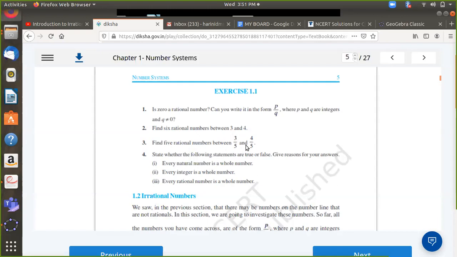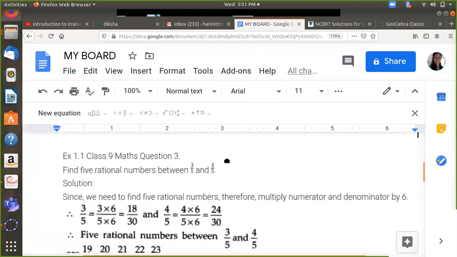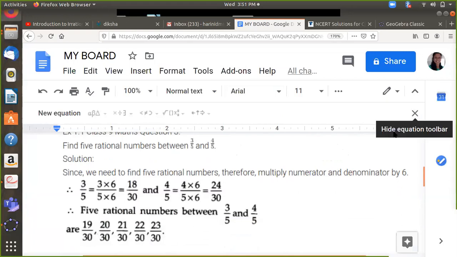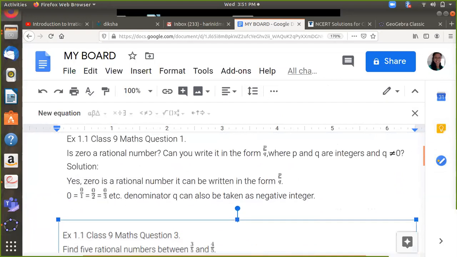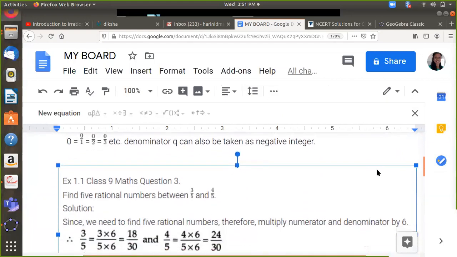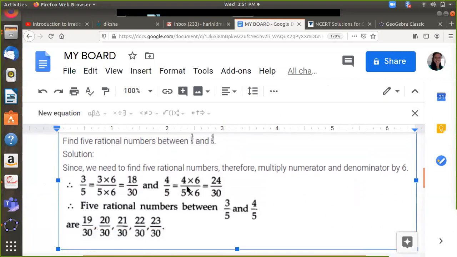Find 5 rational numbers between 3 by 5 and 4 by 5. So I go back to my board. Let me scroll it down. I wanted 5 rationals between 3 by 5 and 4 by 5.